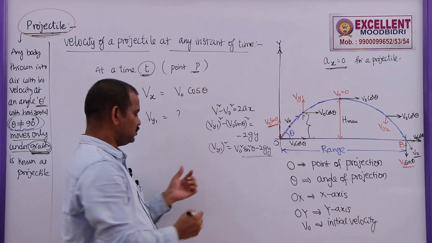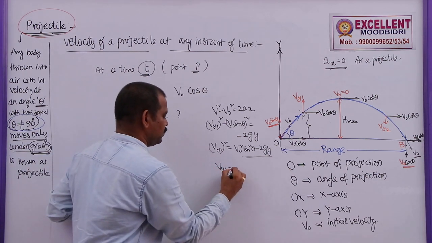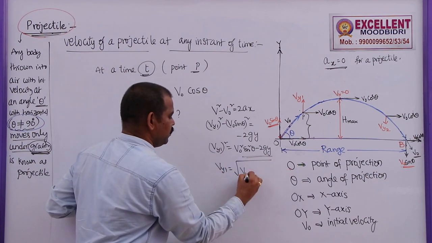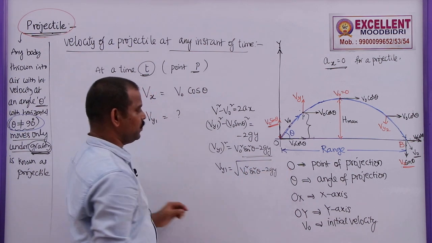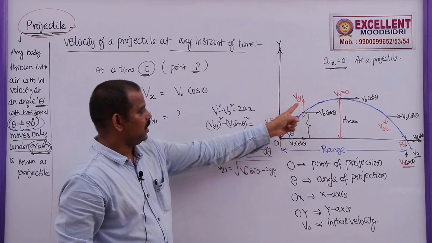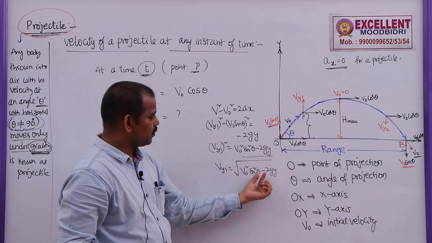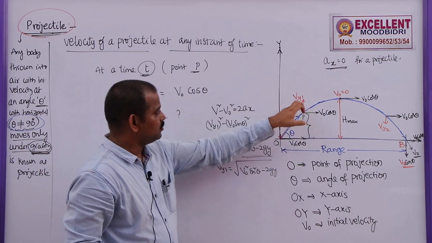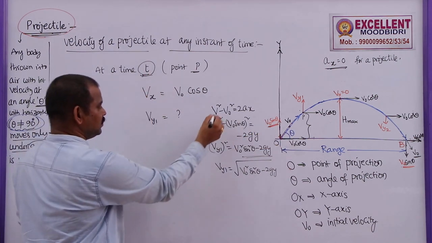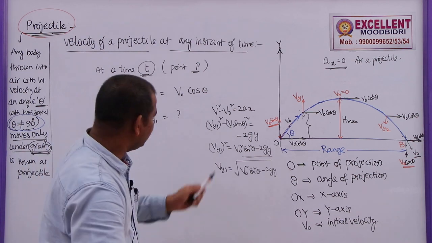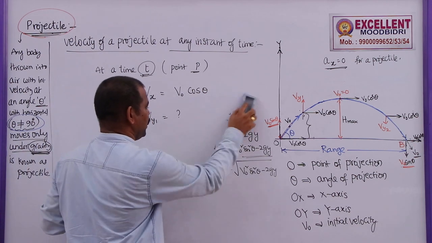From this we can say, Vy can be written as root over V naught square sin square theta minus 2gy. This value is less than V naught sin theta. Now, if time is given, the same expression can be written as, instead of a displacement formula, here I can write